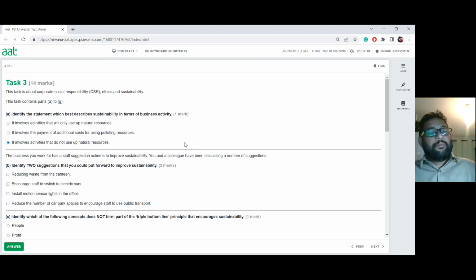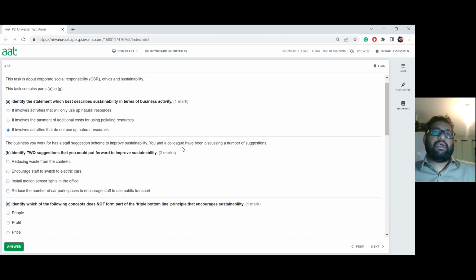Now, next one. The business you work for has a staff suggestion scheme to improve sustainability. You and a colleague have been discussing a number of suggestions. Identify 2 suggestions that you could put forward to improve sustainability.